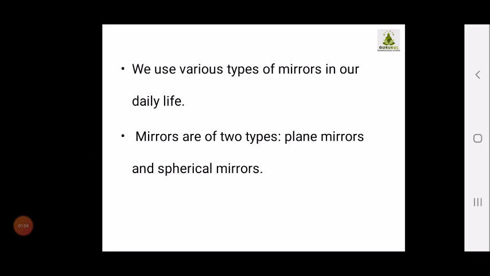We use various types of mirrors in our daily life. Can you name some mirrors in your life? Your regular plain mirror, then the mirrors in your vehicles, and also a microscope. We have different types of mirrors, so mirrors are used in day-to-day life for various purposes. Mirrors are of two types. First is the plane mirror, second is the spherical mirror.